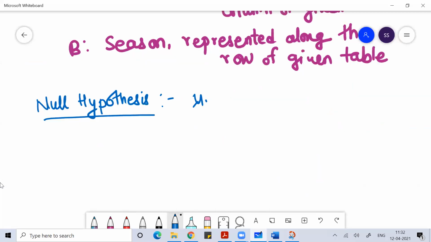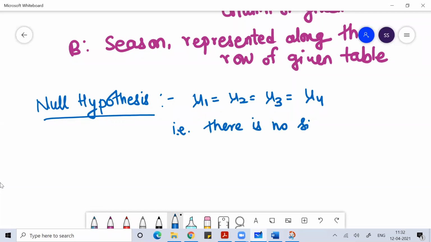My null hypothesis will be salesman-wise and season-wise. So here I'll write mu1 is equal to mu2 equal to mu3 equal to mu4. What do I mean by this? This means that there is no significant difference, I can write mu1a, mu2a, mu3a and mu4a.